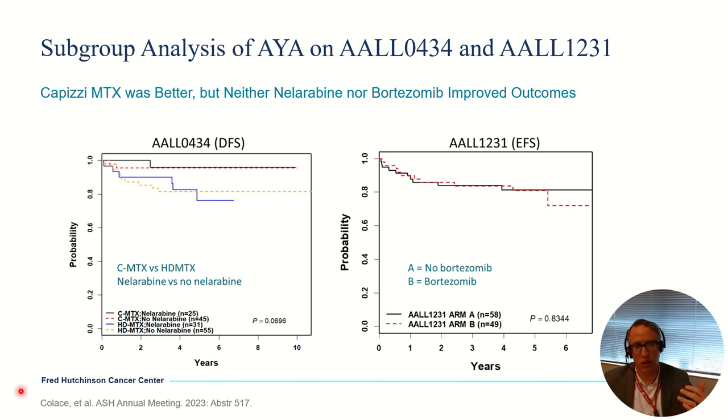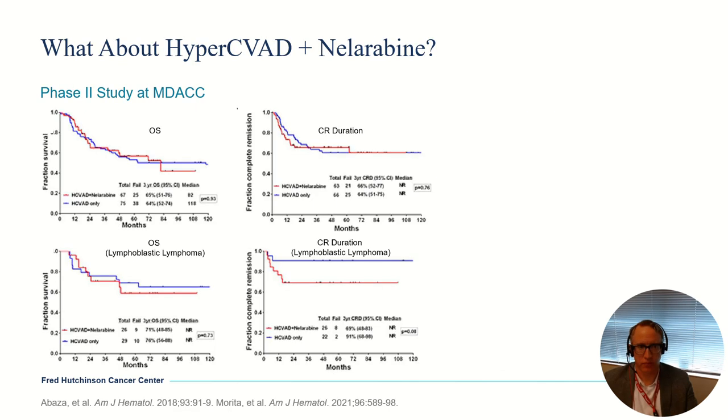Kind of a similar story for the high-dose methotrexate interim maintenance. Again, that was the less preferred option for that randomized question, but the addition of nelarabine also didn't seem to help. On the right are the subgroup of young adults with ALL who got bortezomib versus not. Similar story. You don't really see an advantage with adding bortezomib for young adults. So really, if you try to extrapolate the COG experience for nelarabine and or bortezomib into an adult practice, there doesn't appear to be a whole lot of advantage of adding either drug in these settings.